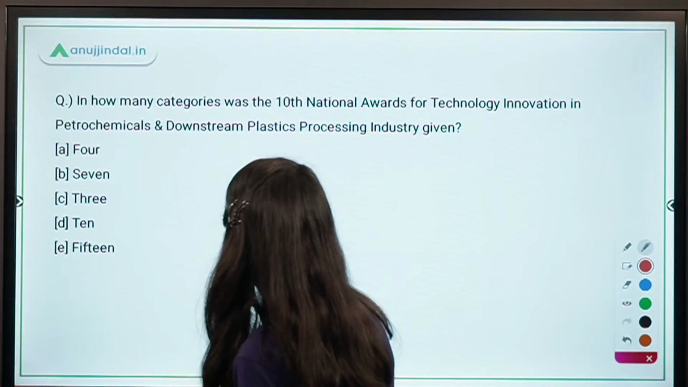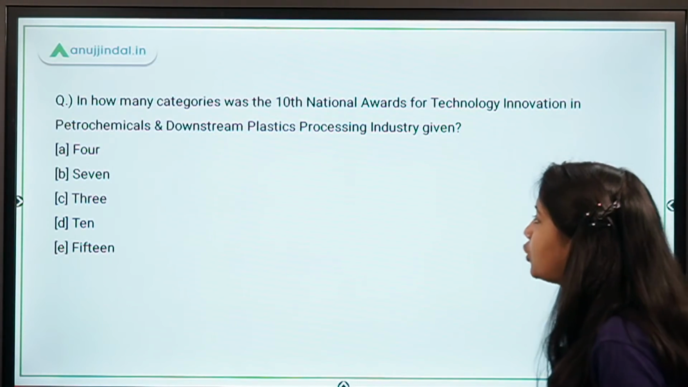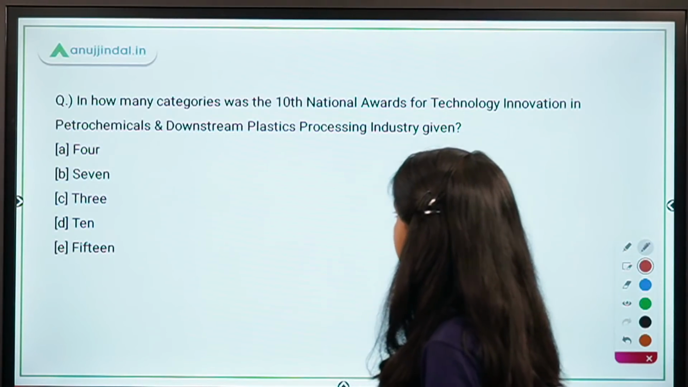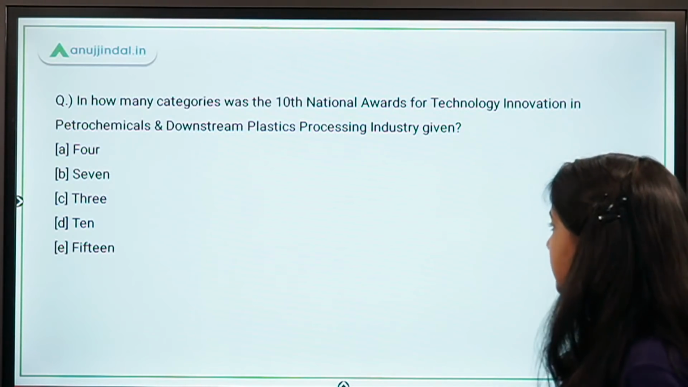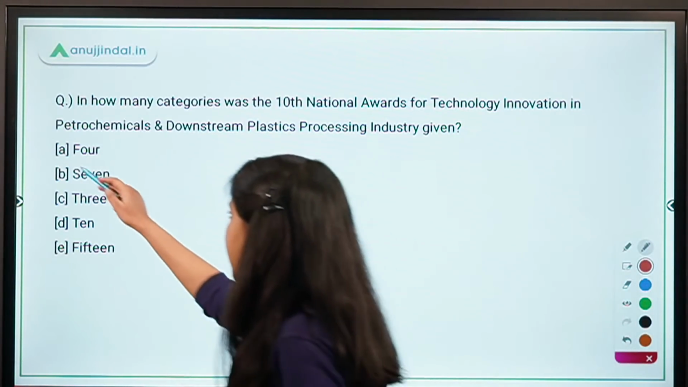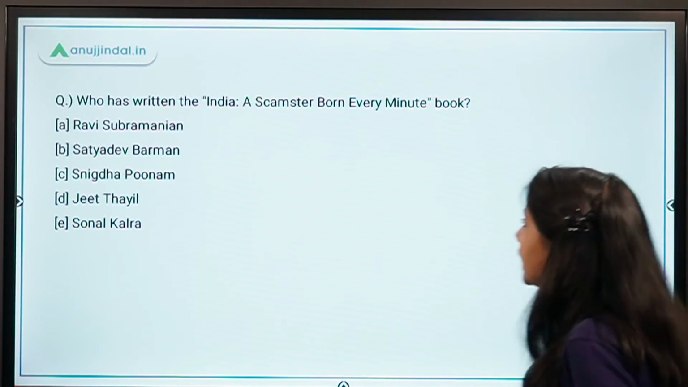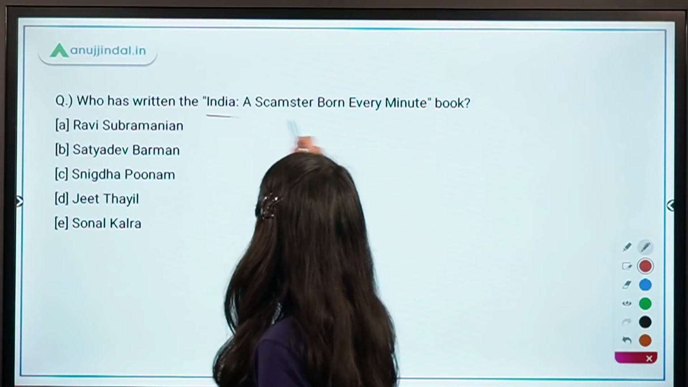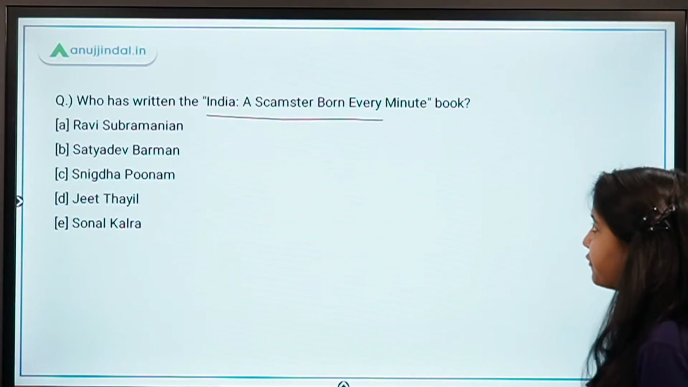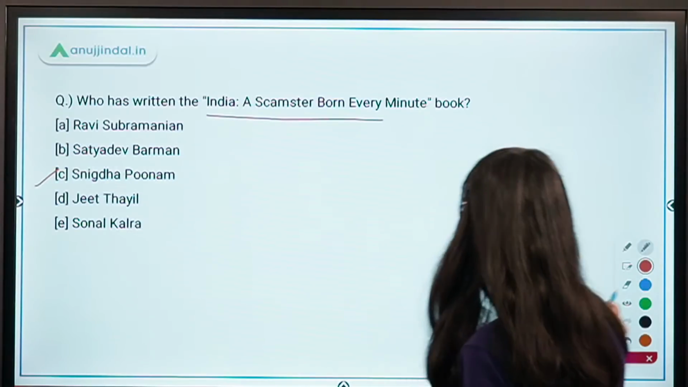In how many categories was the 10th National Awards for Technology Innovation in Petrochemicals and Downstream Plastic Processing Industry given? How many categories were there? 4 categories. Who has written the book India a Scamster, Born Every Minute? The right answer is Snigdha Poonam.